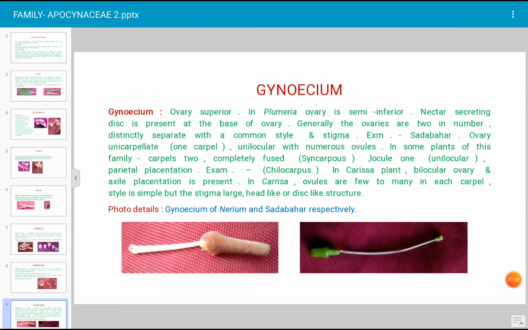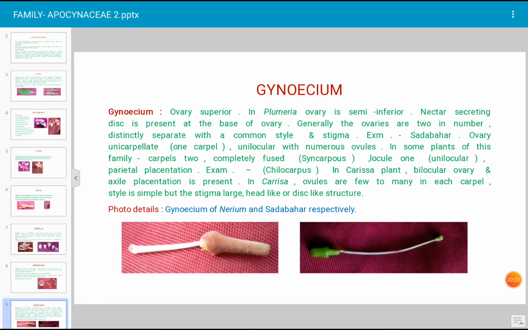Next heading, gynoecium. Gynoecium is the female part of the flower. Gynoecium consists of ovary, style and stigma. Ovary is superior. Superior ovary means all the floral parts, that is calyx, corolla and stamens, originate from the base of the ovary. Therefore, it is the superior ovary. In case of Plumeria, the ovary is semi-inferior. And at the base of the ovary, there is a nectar secreting gland. Nectar is present in the glands. The presence of nectar secreting glands is also one of the distinguishing features of the plants.